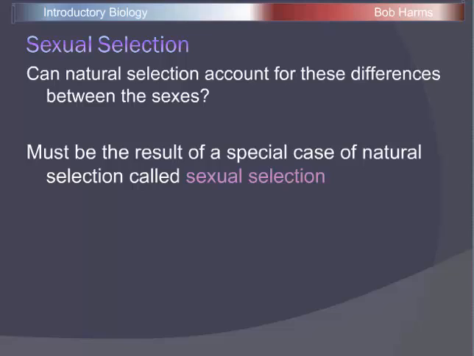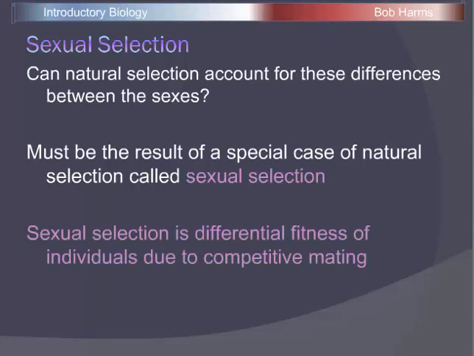In particular, if we think back to natural selection, we said it was differential survival of members of a population due to variation in one or more heritable traits, and in particular it was nature or the environment determining which traits were an advantage and which were a disadvantage. Well, in sexual selection, we're still going to have selection, so there's going to be variation in traits. Some variations are going to give organisms an advantage and some a disadvantage. But in sexual selection, it's not nature that's determining which traits are an advantage, it's the process of mating. And so sexual selection is a differential fitness of individuals due to competitive mating, or the process of acquiring a mate.